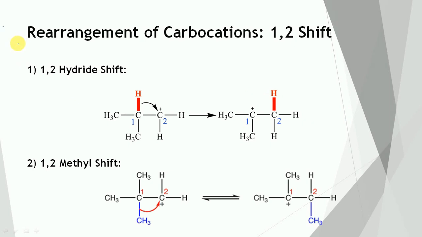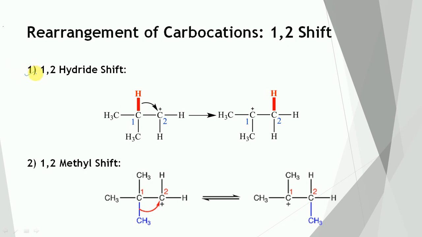Rearrangement of carbocations. 1-2 shift. These rearrangements involve the shift of either a hydrogen, alkyl, or aryl group along with its electron pair from an adjacent carbon to the positively charged carbon. If the shift of hydrogen takes place, it is called a 1-2 hydride shift. And if the shift of an alkyl group takes place, it is called a 1-2 alkyl shift. So let us see the examples.